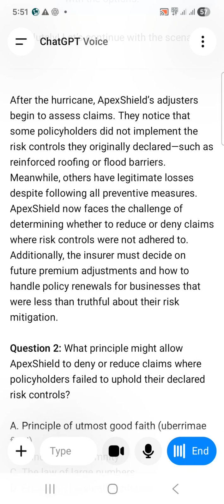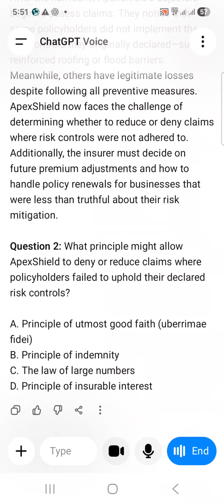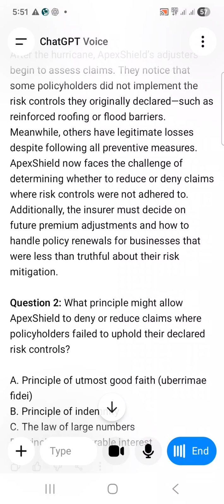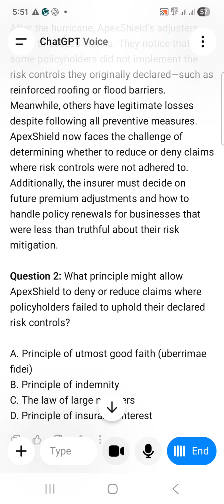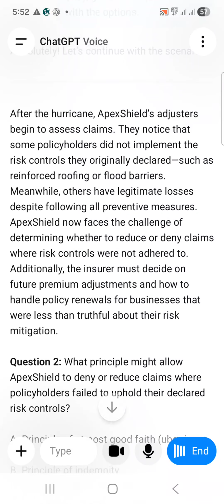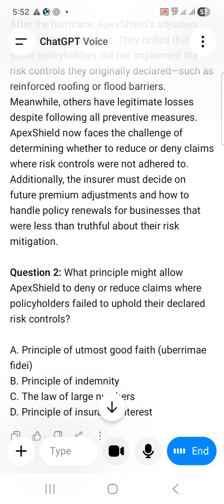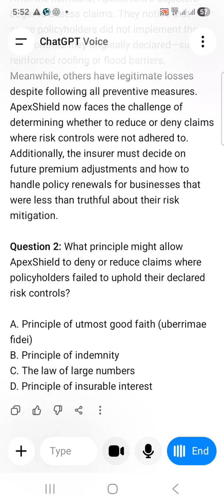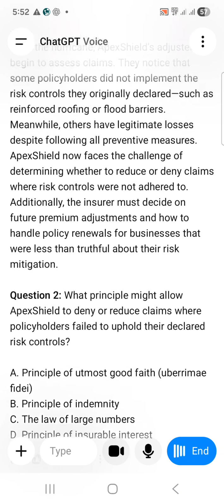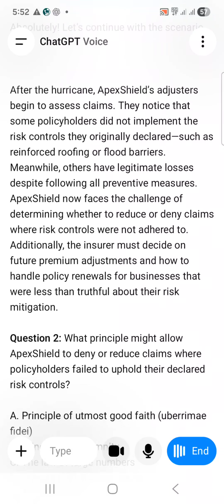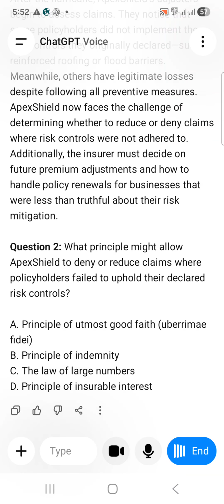Since they did not maintain the risk controls, the insurer can deny or reduce that claim. So it could be option A, utmost good faith, because they needed to maintain the previous risk controls after purchasing the policy, so it is kind of a moral hazard, I believe.